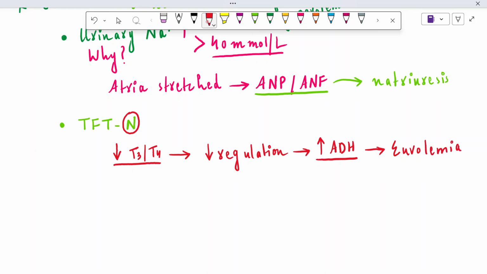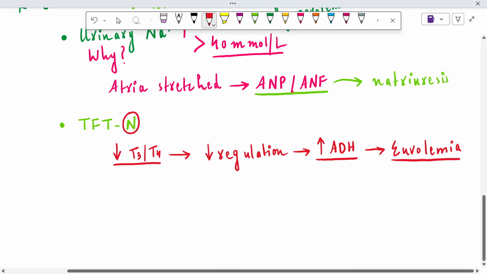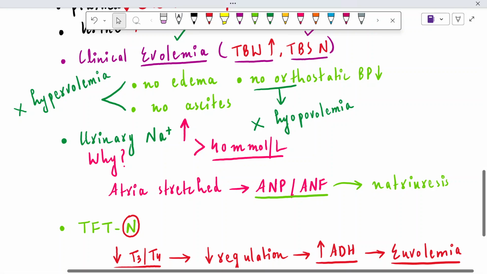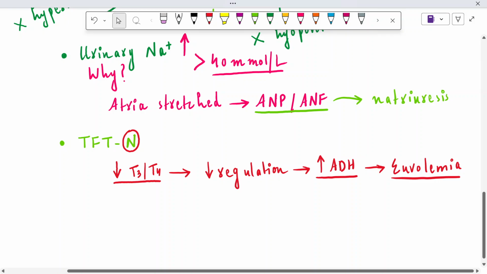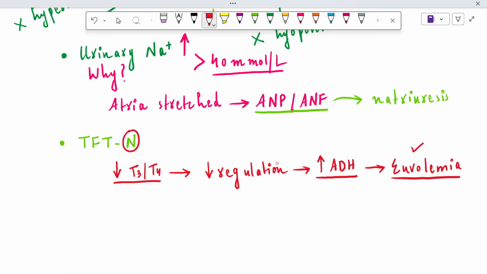Okay, it will cause euvolemia. But we have mentioned that in case of SIADH, there is also euvolemia. So how are we going to know whether this euvolemia is due to hypothyroidism or due to SIADH? It means that in the diagnostic criteria for diagnosing SIADH, we need to rule out hypothyroidism. It means that the thyroid function test should be normal.